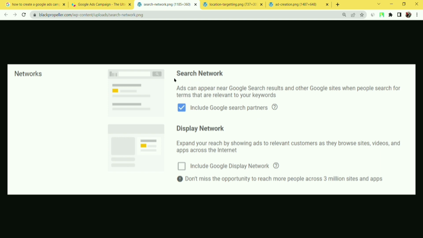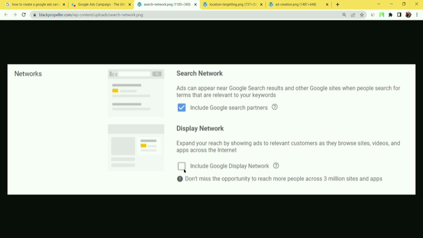For CPA marketers, the most usable is the search network, because by using this network you can get leads and many other things. But affiliate marketers can also use the display network for selling their product.